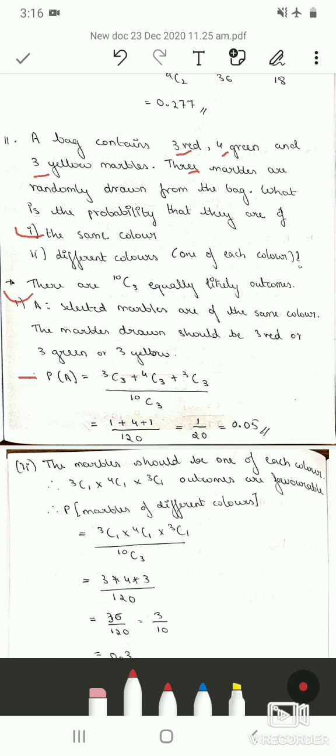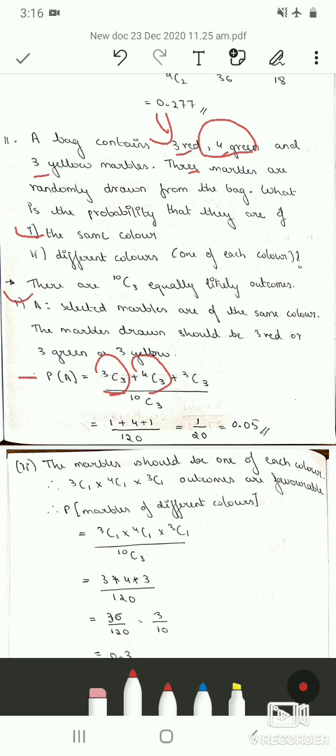So here 3C3 is, there are 3 red balls, and out of these 3 red balls we are randomly picking 3 marbles. So that favorable outcome is 3C3, and 4C3 is for green marbles.